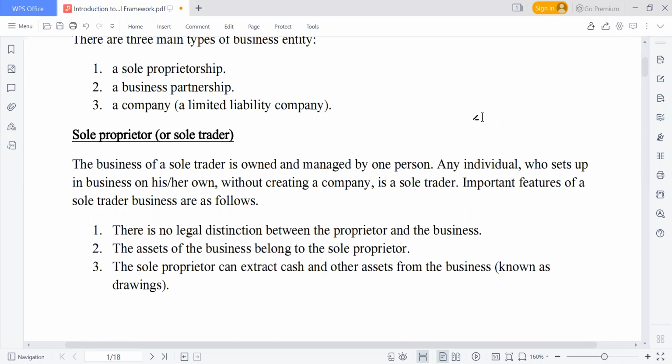Maybe I have a shop and I already started it with the CAC, and I am the one managing the day-to-day affairs of the business. That is what we call a sole proprietorship business. So what are some of the important features of this form of business organization? There is no legal distinction between the proprietorship and the business.